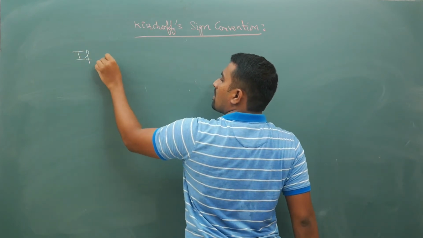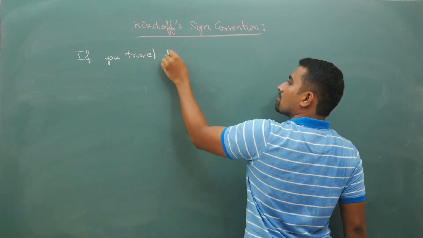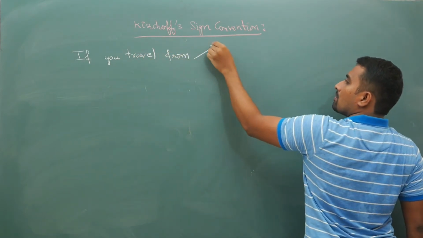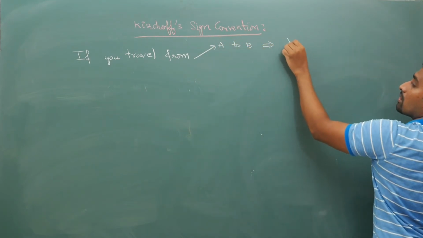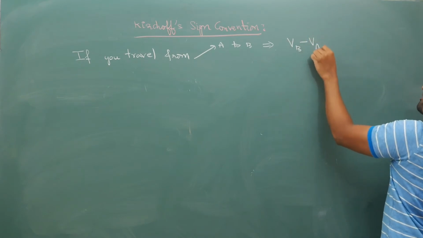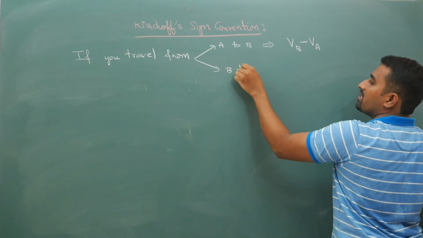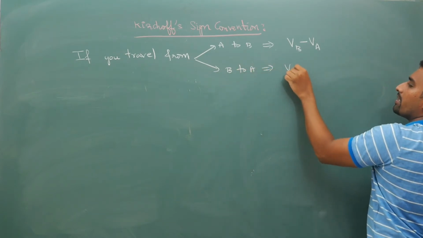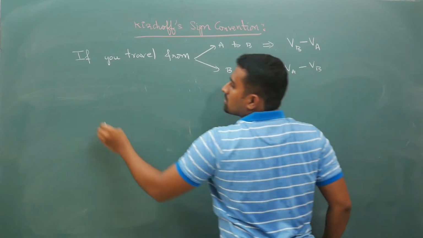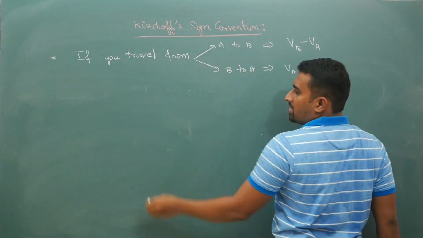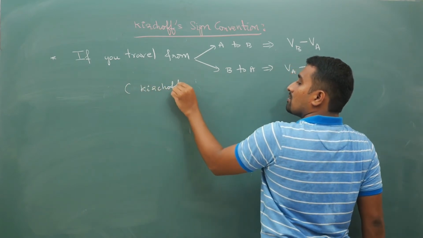If you travel from A to B, you will get your potential difference of VB minus VA. And if you travel from B to A, you are going to get VA minus VB. Okay. So first and foremost important point that I want you to know is your Kirchhoff's sign convention gives,